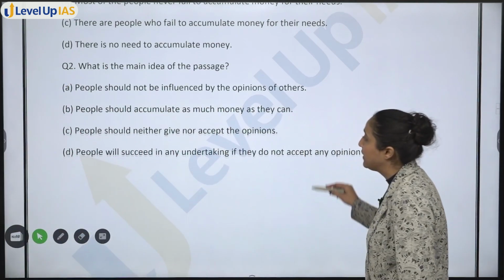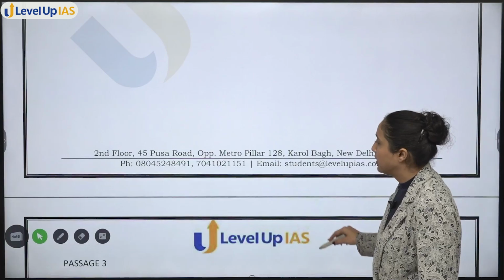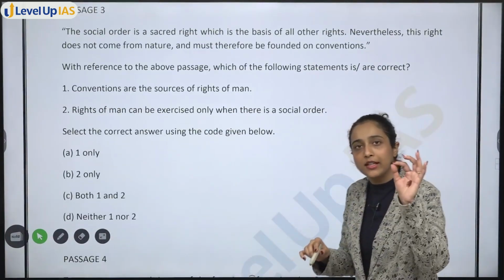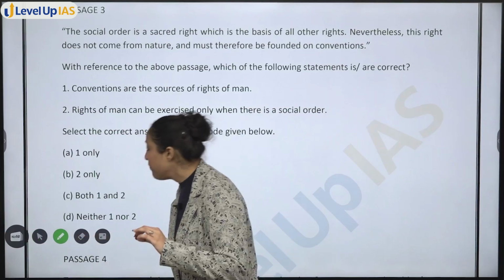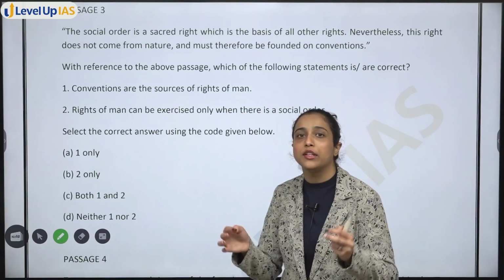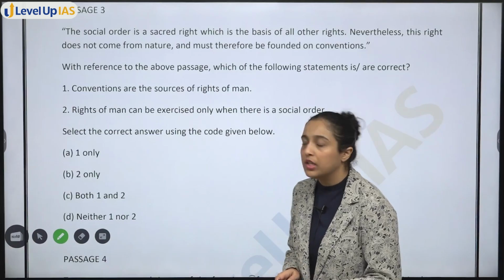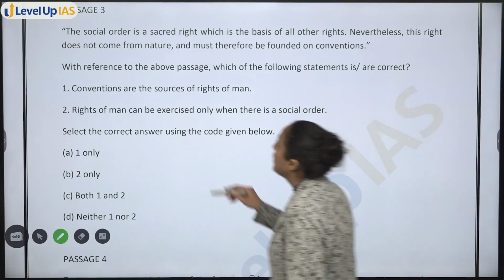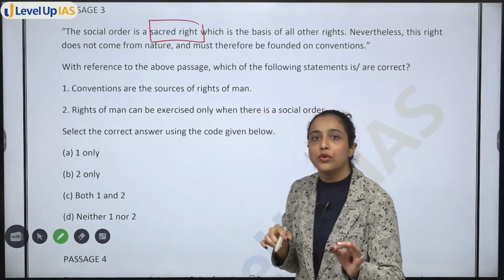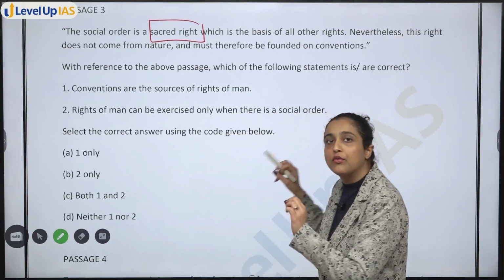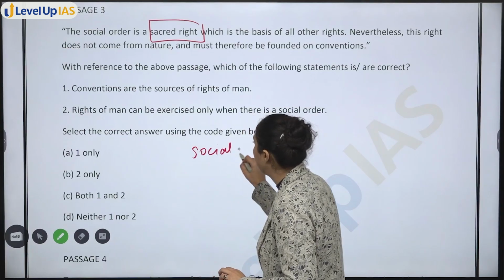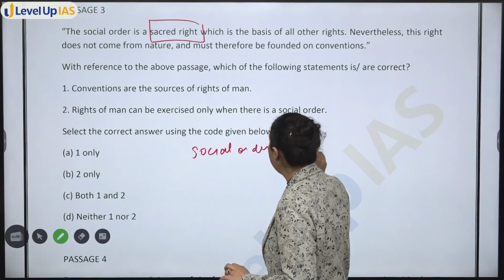Now, passage 3. See, in this what we have is, we just have one single line, one single sentence. So what you have to do is, you have to analyze the sentence and you have to find out whether the statement is correct or not. ठीक है? Social order is a sacred right. In this case, what I will suggest you to do is, write point-wise what the author is saying. Firstly, social order. Social order क्या है?